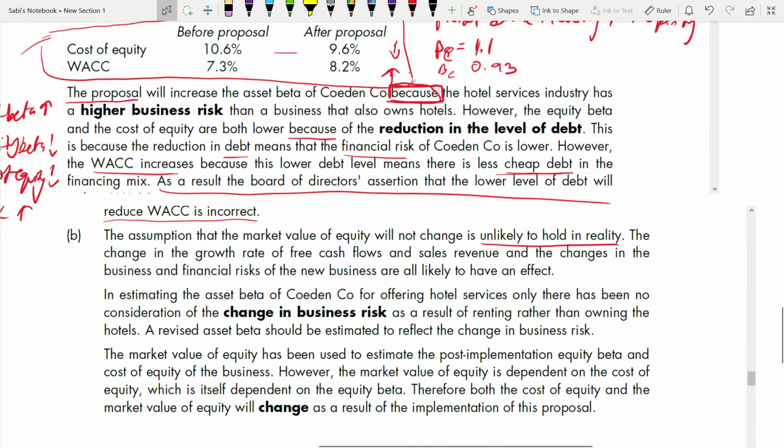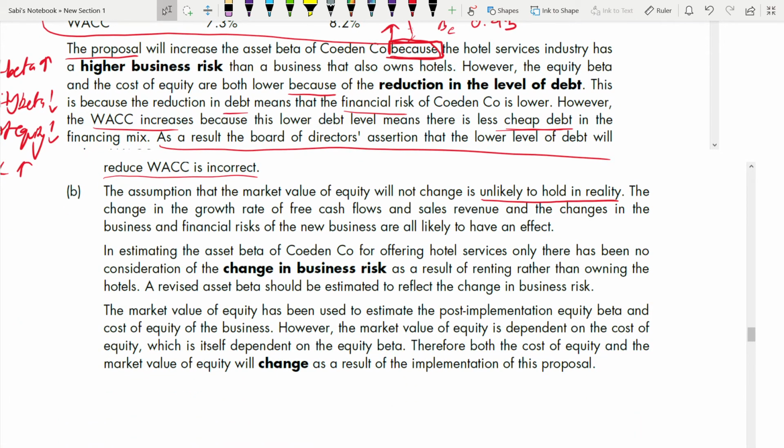Okay, I think these 3 points are there. So first paragraph, they're talking about free cash flow and the growth rate only. If you see, the change in the growth rate of free cash flows and the sales revenue and the changes in the business and the financial risk of new businesses are all likely to have an effect. Right? Changes. You have to discuss the validity. That means you have to talk about changes only. What happens if they change? They are likely to have an effect.